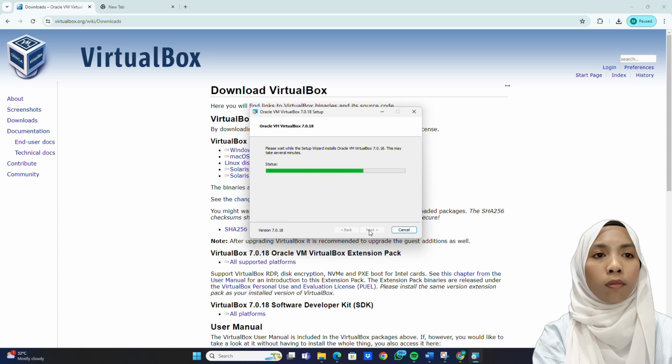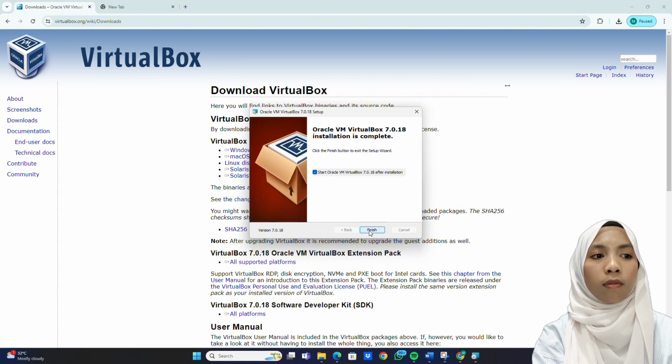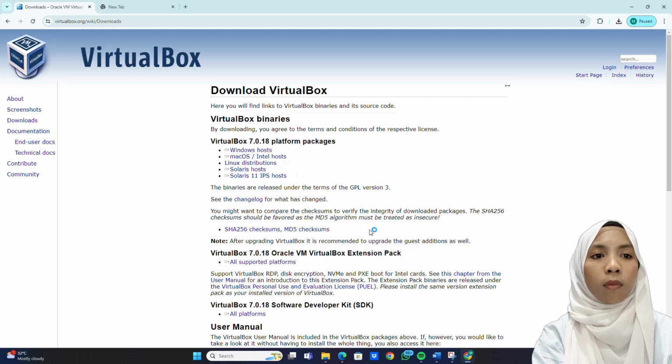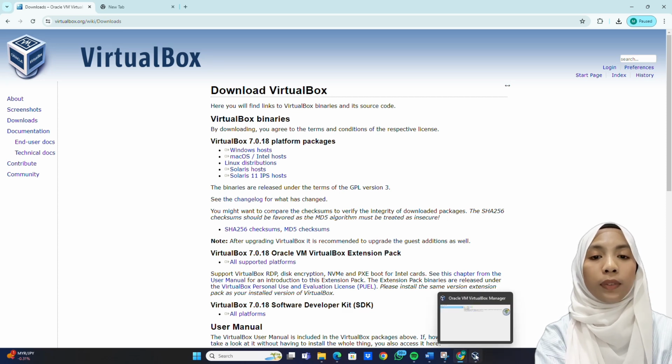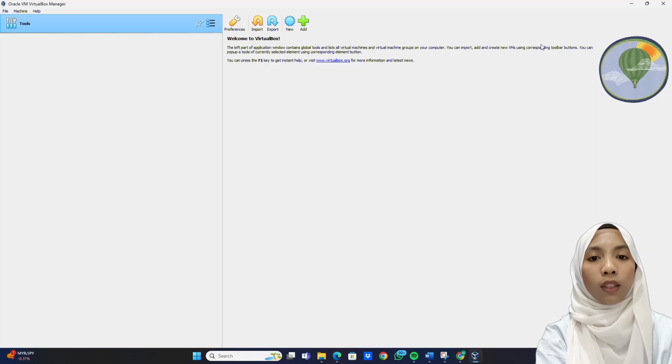The Oracle VM VirtualBox installation is complete, click Finish. After clicking Finish, the VirtualBox Manager will appear on your screen. That's all for part 2.